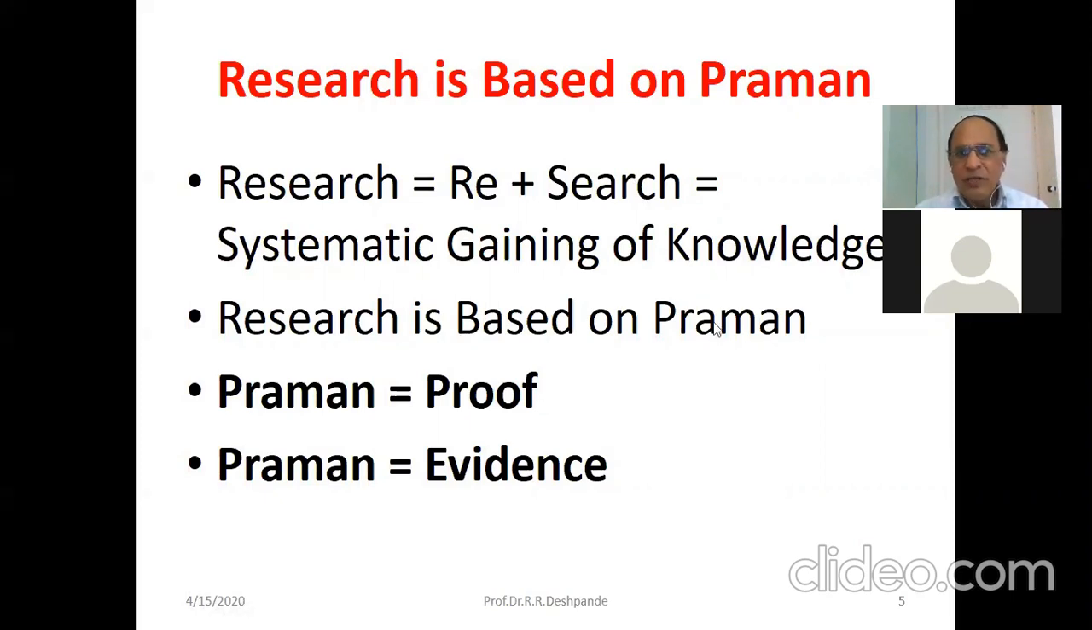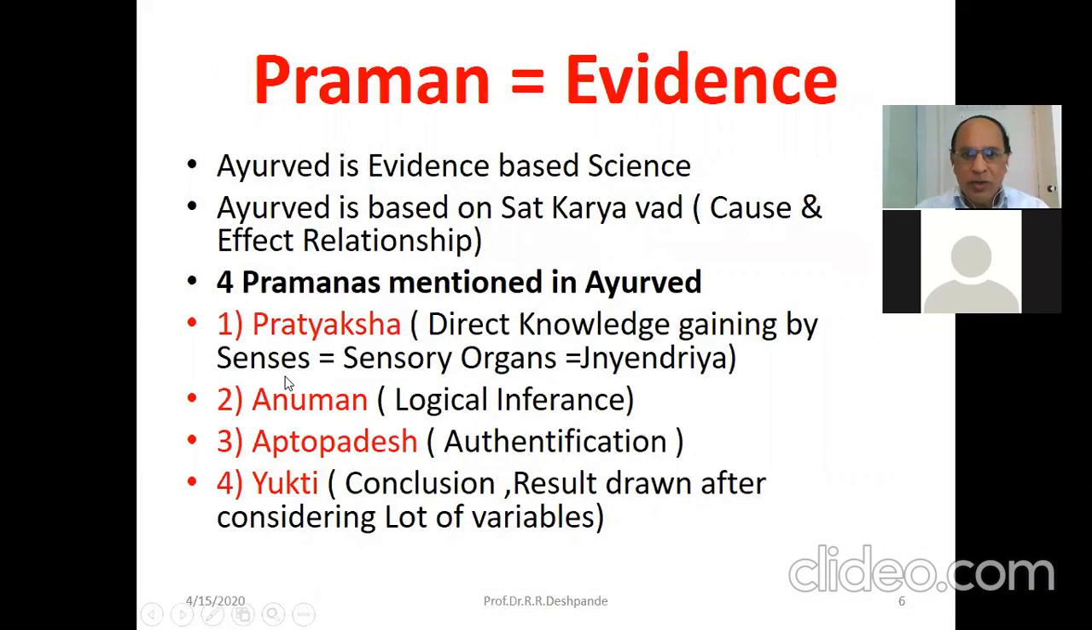So research is always based on Pramana. See my cursor. In modern language, Pramana means proof and Pramana means evidence. So here, Pramana is evidence. If Ayurveda has Pramana, Ayurveda is an evidence-based science. Remember this word, write down this word. Ayurveda is an evidence-based science. Okay?